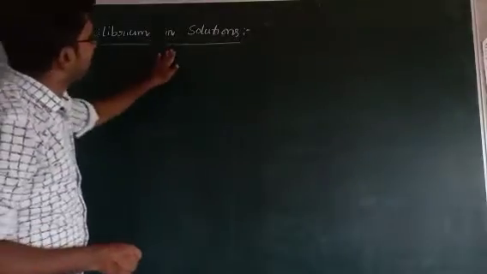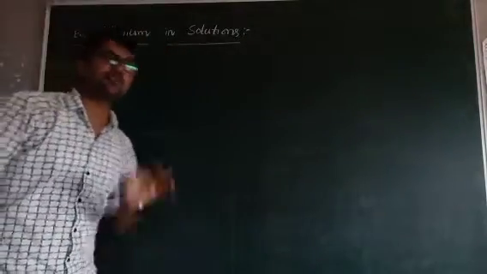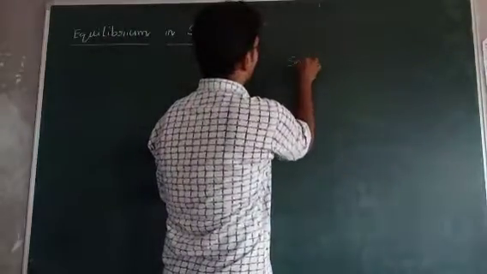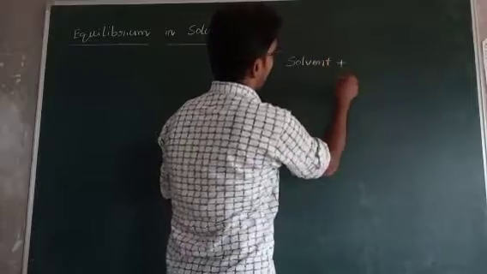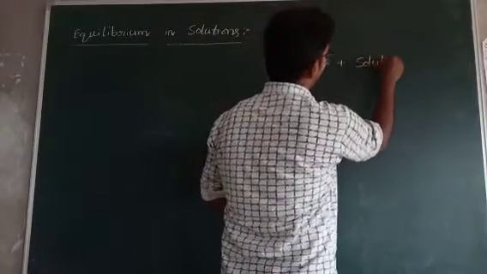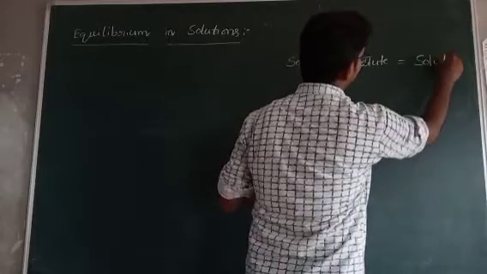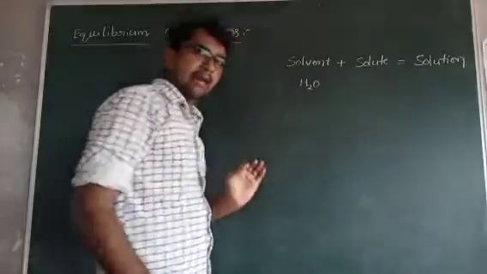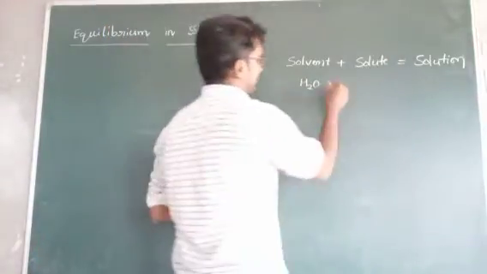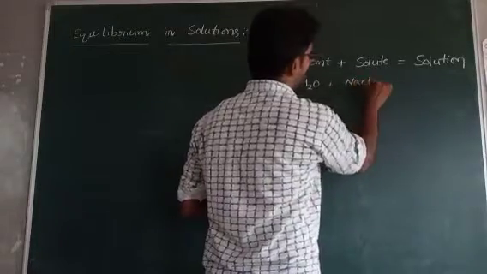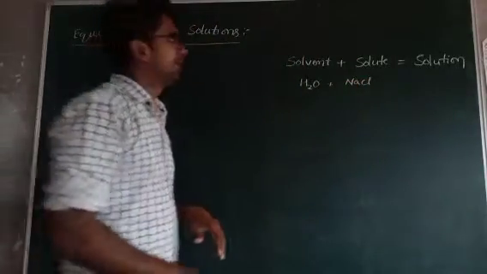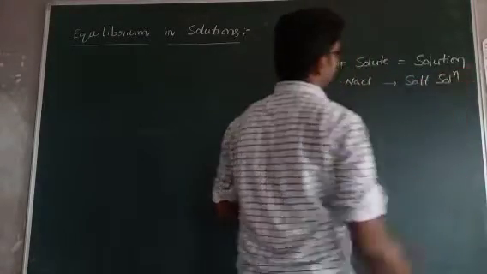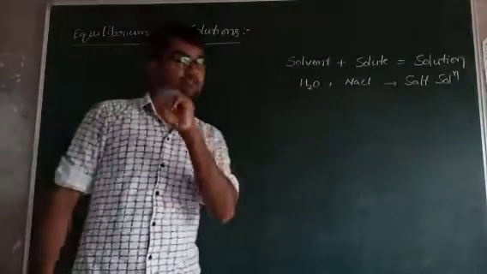Next topic, equilibrium in solutions. First, what is solution? Solution means solvent plus solute equals solution. For example, solvent means water. Add salt, NaCl, for example, table salt or common salt. They give a salt solution. But we know that there are three types of solutions.